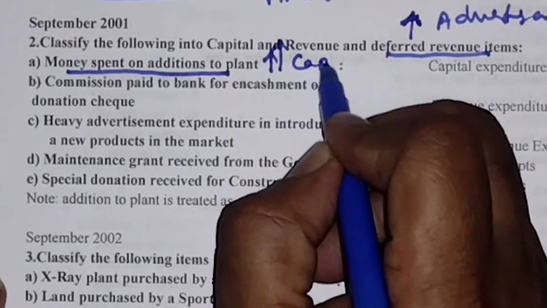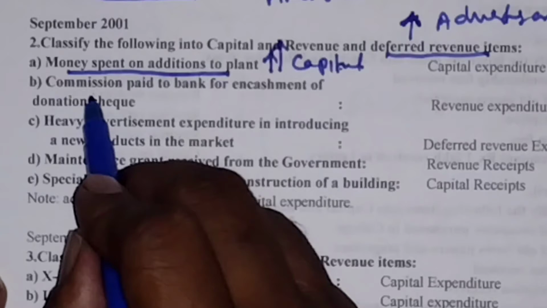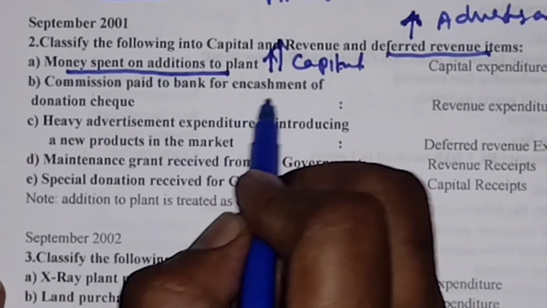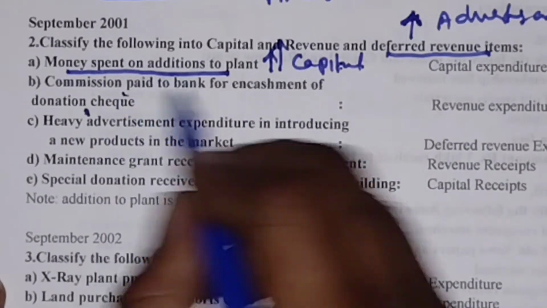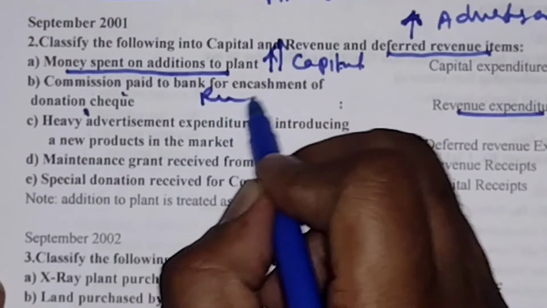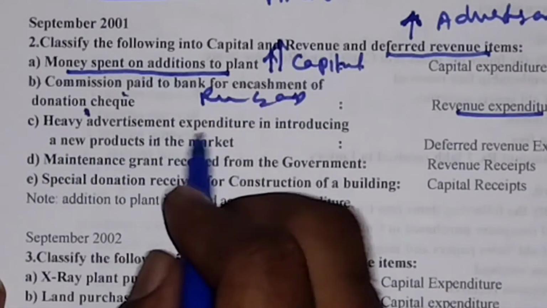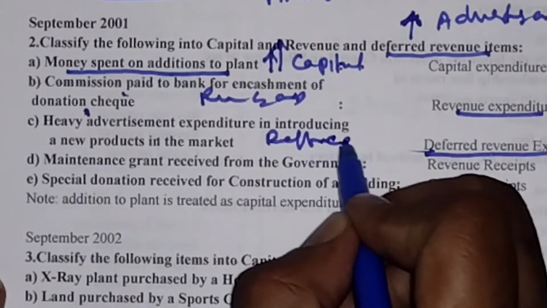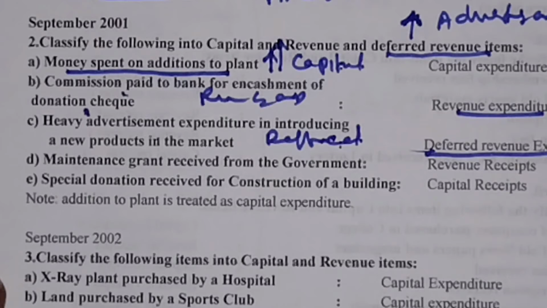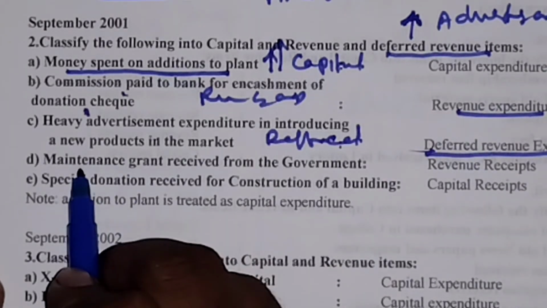So improvement of the plant is capital. Next one is the commission paid on bank encashment of donation cheque. That commission paid is revenue expenditure. Heavy advertisement expenditure is deferred revenue expenditure. Deferred means it's an expense only, but its benefit will be long lasting for many years.